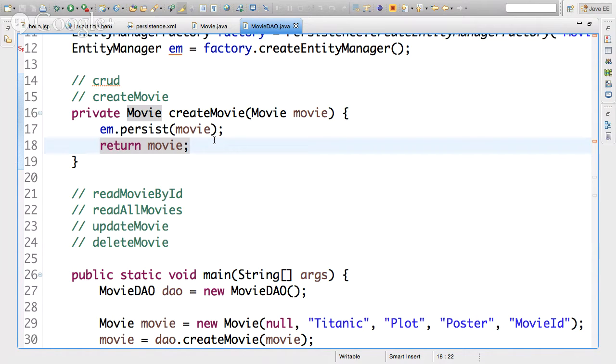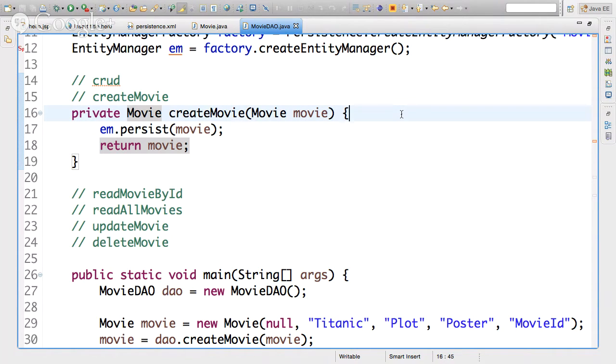This object in RAM now represents a record in the database, so if anything happens to this object in RAM, I want to know about it, because I want to maintain the synchronicity between these two worlds. If you do something to that object, I would like to be able to go and update my database equivalently. All right, so let's try it.